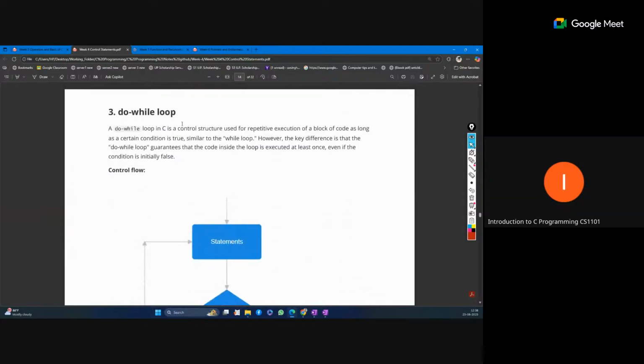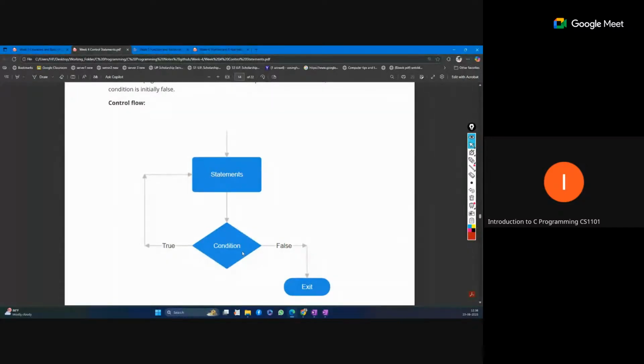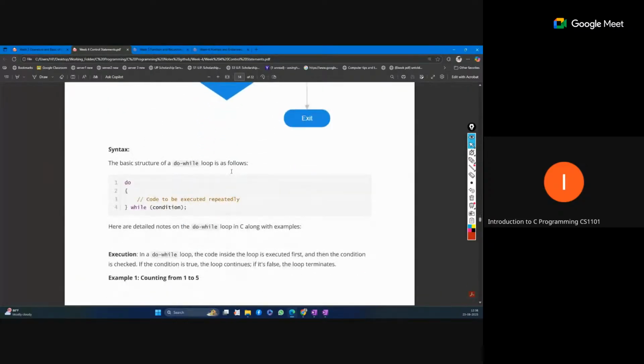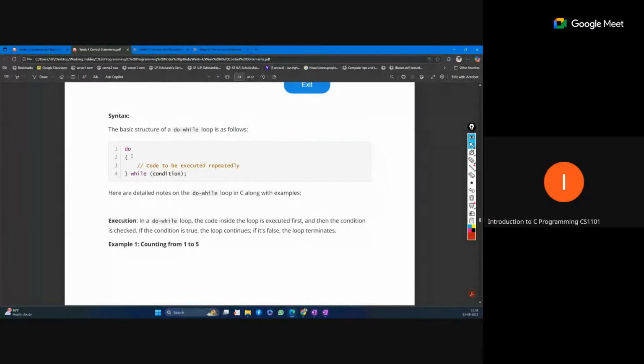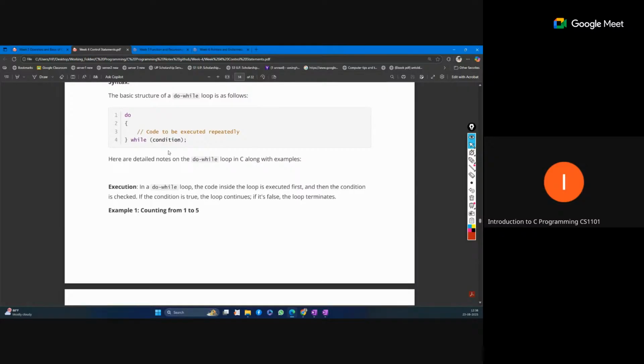Okay, so the do-while loop is another thing. Do-while means that at least one time we will execute the body of the loop, and then we will check the condition. Okay, in a normal while loop, we first check the condition, and only then do we enter into the body. But here, at least one time the body will be executed without checking the condition. So here you can see we enter into the statement first, then we check the condition. If the condition is true, then we repeat the same body. Okay, so that is the only difference. So do-while looks like this: first the statement will be executed, then the condition will be checked. If it is true, then it will repeat the things. So this is the change.